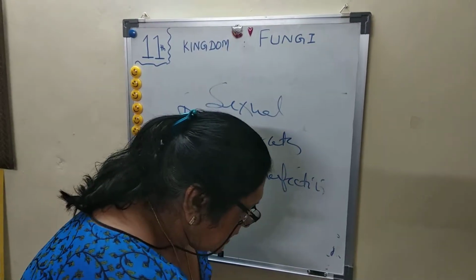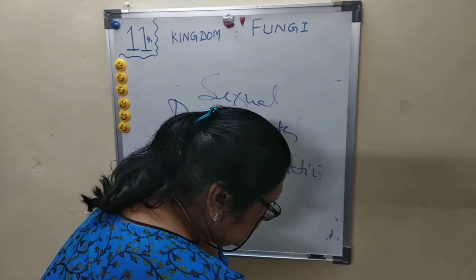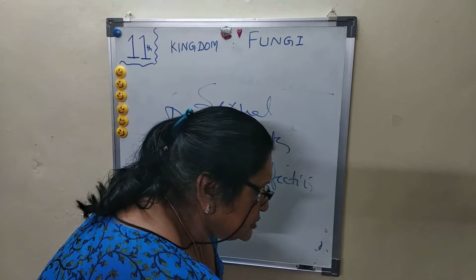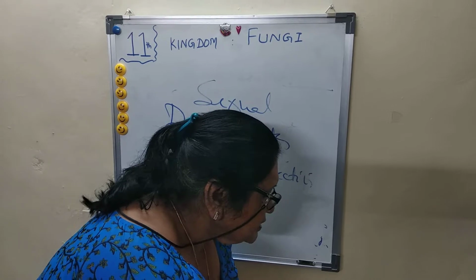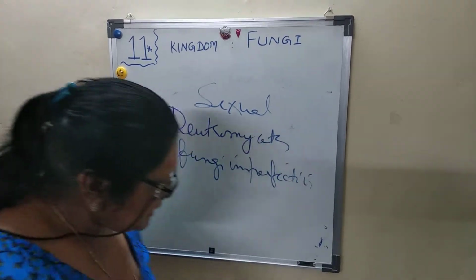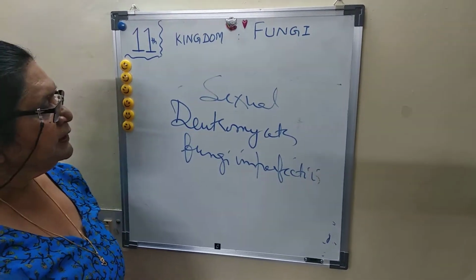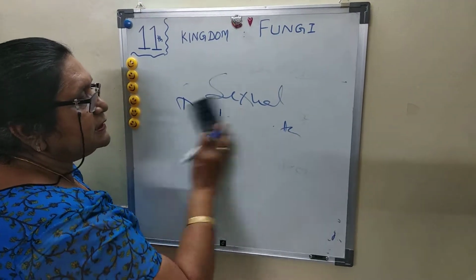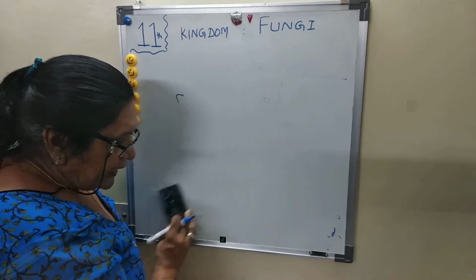Mostly they act as parasites. The mycelium in this case is branched and septate. A large number are decomposers on litter, and they also help